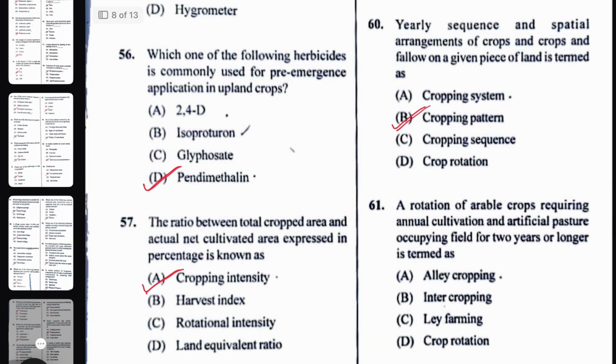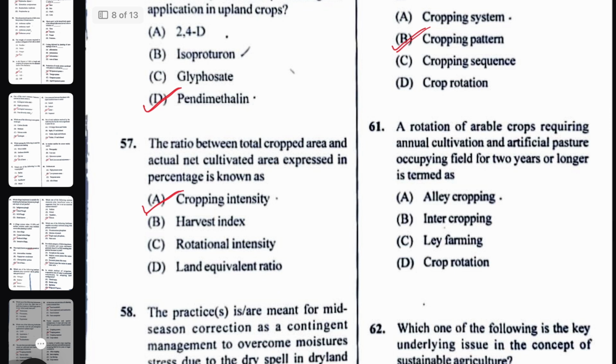A rotation of arable crops requiring annual cultivation and artificial pasture occupying the field for 2 years or longer is called lay farming. In lay farming, we generally grow pasture crops. So the right answer here will be lay farming.